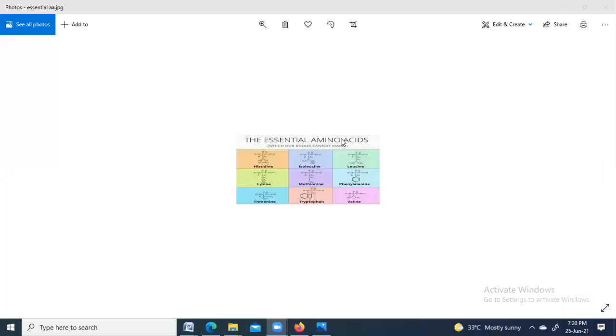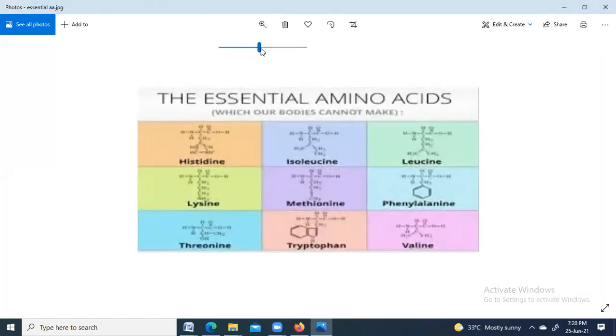What do we mean by this word essential fatty acids? What are the essential fatty acids? Omega-3. So why are they called essential? Why do we use this word essential?